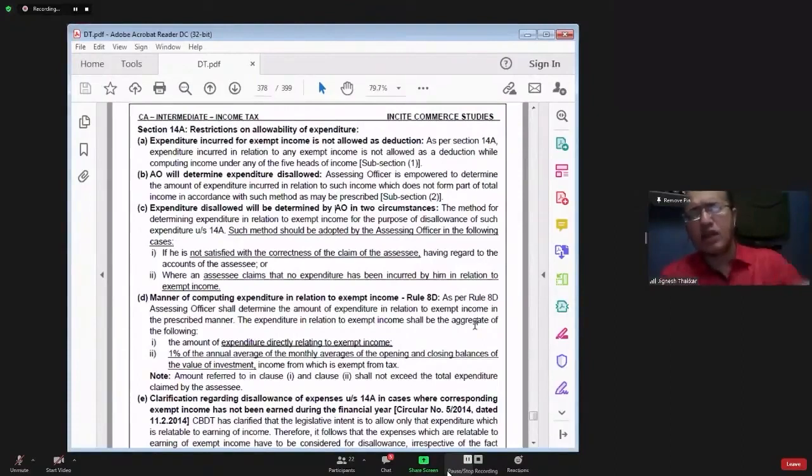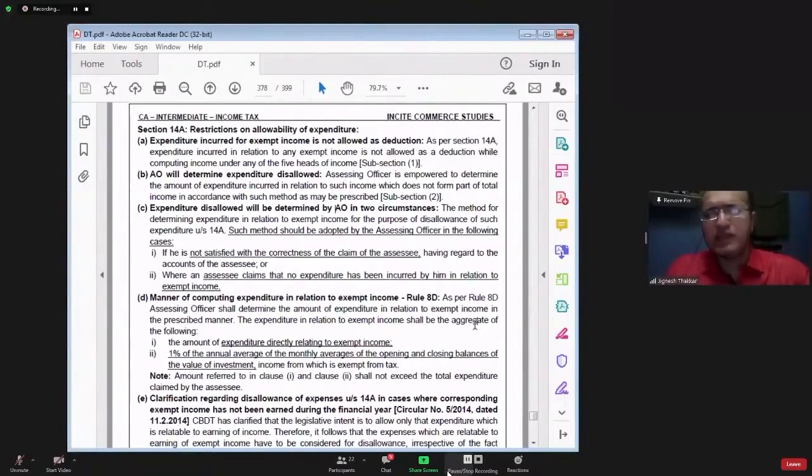If government is not levying tax on income, why should government give you deduction for the expense? Say for example, your income is 100 and your expenditure is 60. So your net income is 40. Government says on this net income of 40, we are not levying any tax. So whatever expenditure you have incurred, 60, that cannot be claimed as deduction.